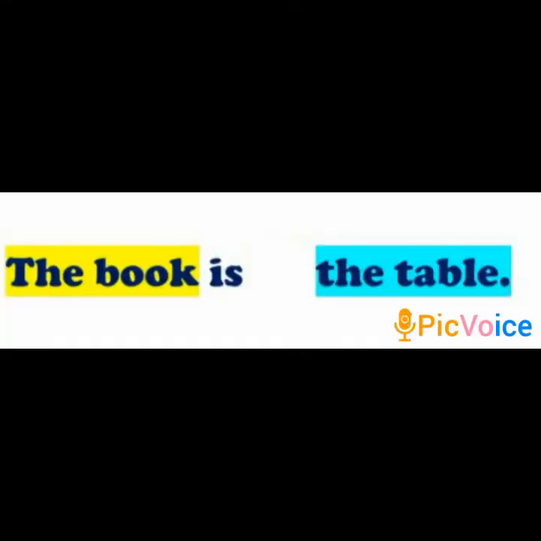Now let us remove the preposition on and read the sentence again. The book is the table. Does it sound correct? No, it sounds absolutely ridiculous. It sounds wrong. Here we cannot understand the relationship between the book and the table. According to this sentence, it means that my book itself is my table. Is it correct? No. Hence, the preposition on is absolutely essential here.